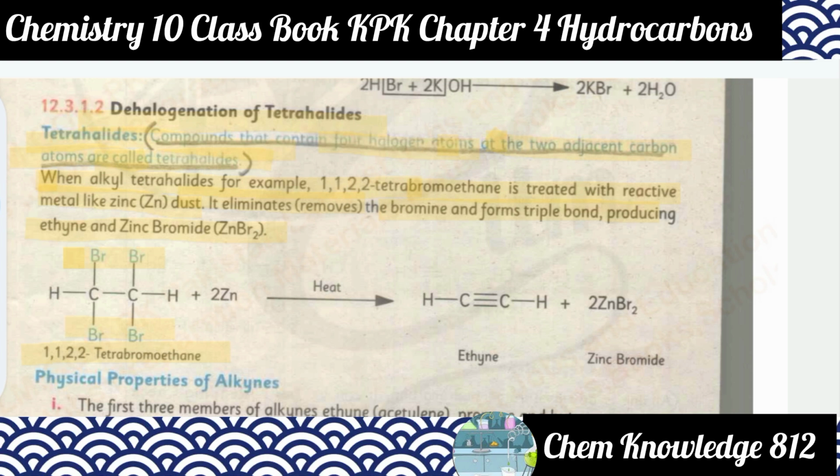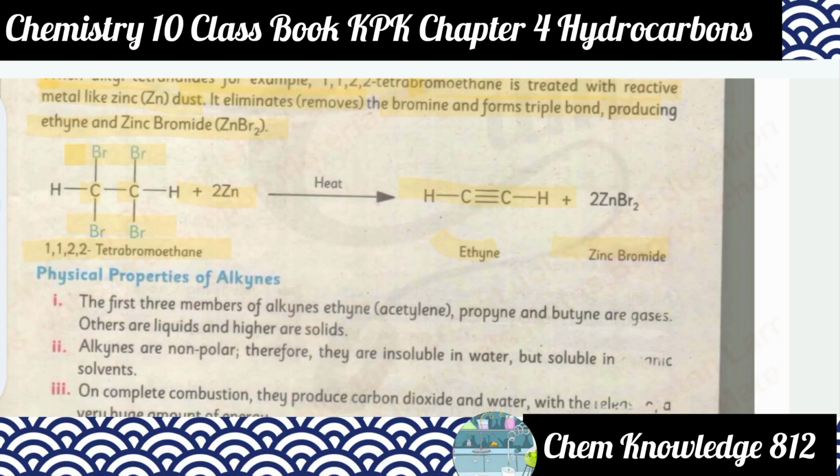So we can say this is tetrabromo, and these are at position number 1, both, and the next two are at position number 2. So these are 1,1,2,2-tetrabromoethane. So the zinc forms zinc bromide and ethyne. So this is zinc bromide and ethyne.